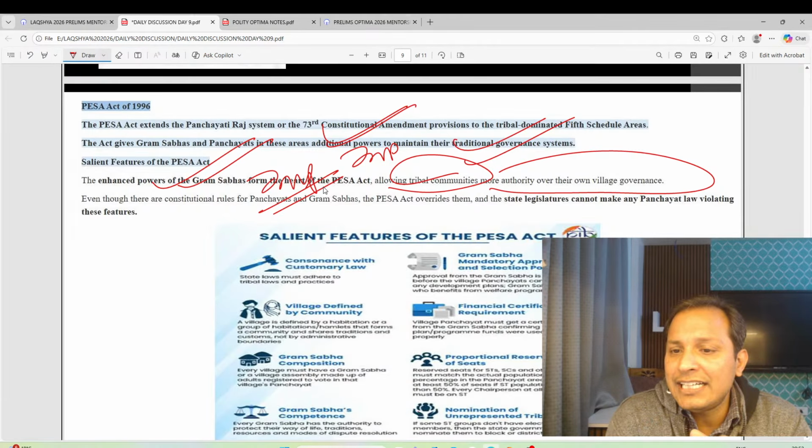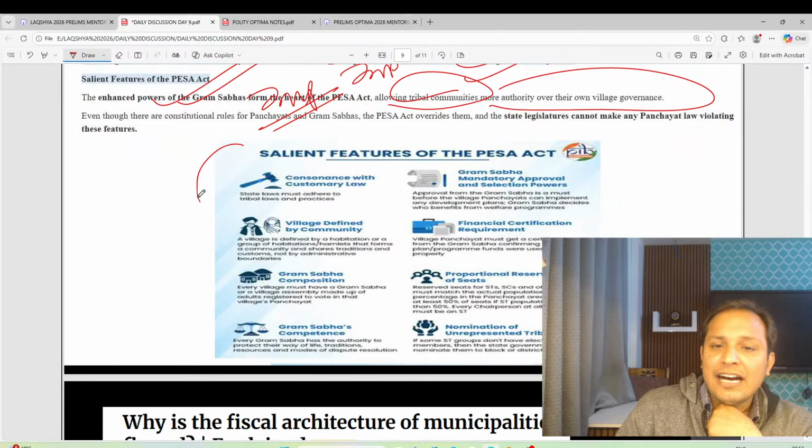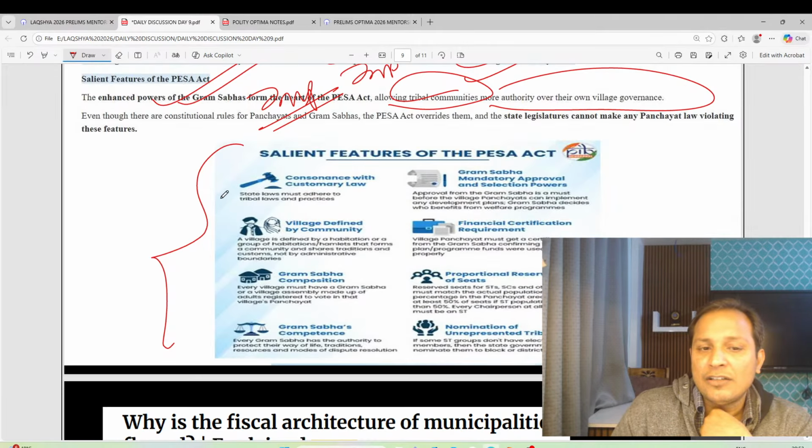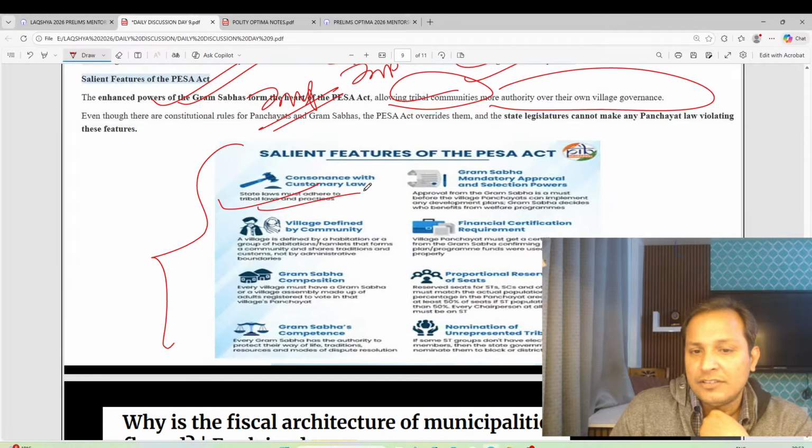You can see here, the state legislature cannot make any panchayat law violating these features. What are the features, guys? You can see these are the features of PESA. State law must adhere to tribal laws. Gram Sabha mandatory approval and selection. Approval of Gram Sabha is a must before the village panchayat can implement any developmental plan. Gram Sabha decides who benefits from the welfare schemes. Village panchayat must get a certificate from Gram Sabha before confirming the funds and plans are used properly.